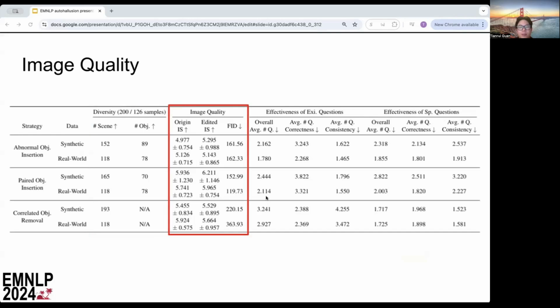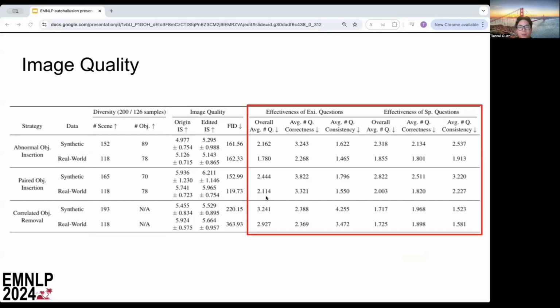Image quality is represented using both the inception score for both original and edited images and Fréchet inception distance between the original and edited images. The effectiveness is measured by the average number of questions constructed to induce hallucination.